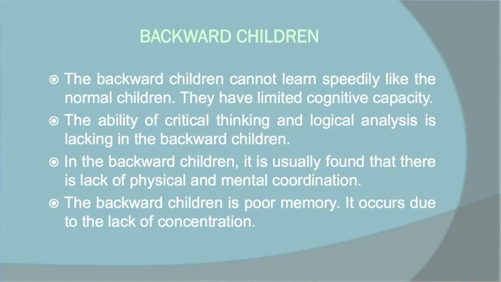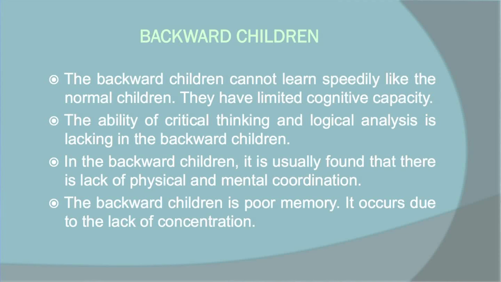So they learn at their own pace. The ability of critical thinking, logical analysis, they cannot do. They lag behind in this kind of capacity. So their cognitive abilities are quite less than that of normal children. In backward children, it is usually found that there is a lack of physical and mental coordination. That means the movement of their hands, legs and body is slow, and they don't have coordination.